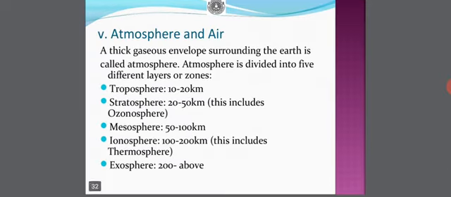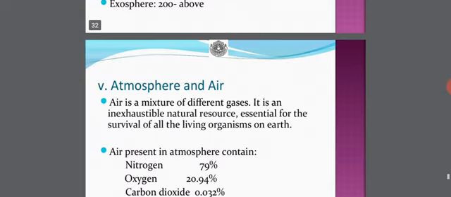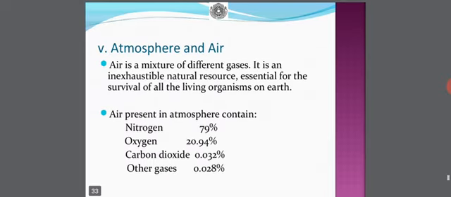Now about atmosphere and air. A thick gaseous envelope surrounding the earth is called atmosphere, and atmosphere is divided into 5 different layers or zones, which I have already told you in the last class: troposphere, stratosphere, mesosphere, ionosphere, and exosphere. Air is a mixture of different gases.